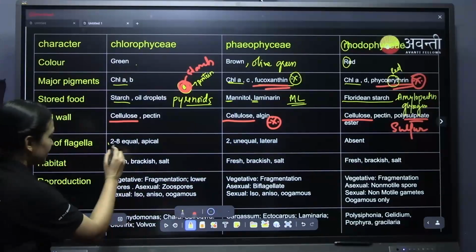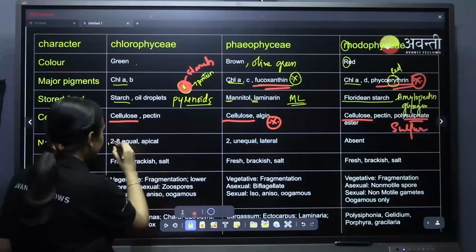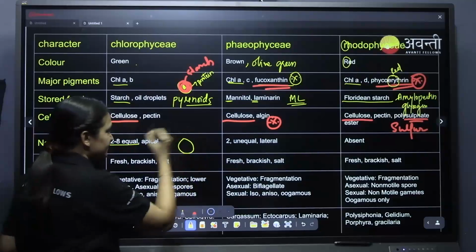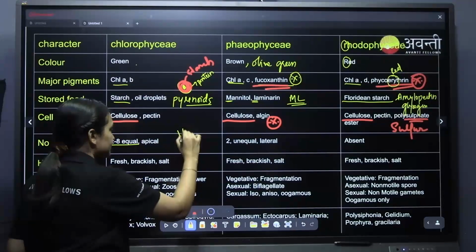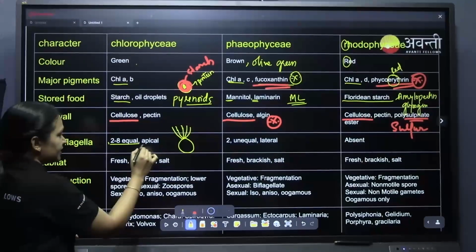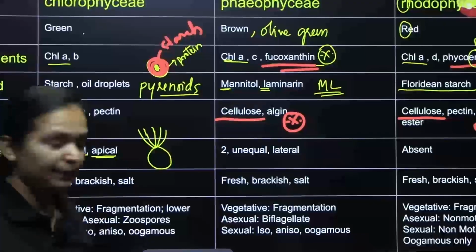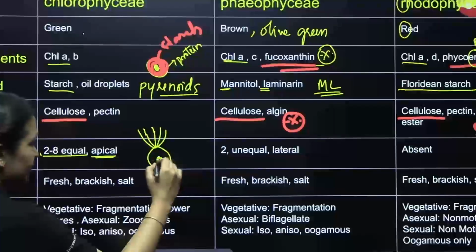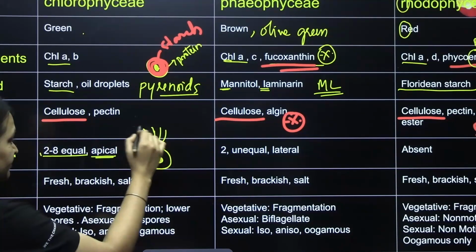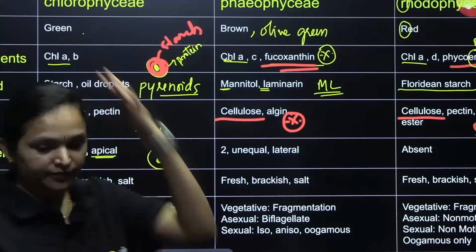Because this is very much important, you should note it down. This has been a previous year question about the flagella. In green algae, there are 2 to 8 equal flagella. If this is a spore and this is the flagella, you can see they are equal, and they are apical. Apical means at the head, on top. So the spore has around 2 to 8 flagella, equal in length, and apical, on the head.